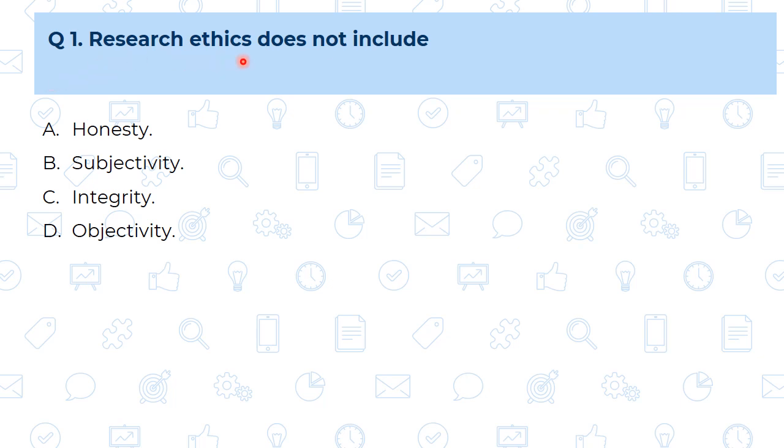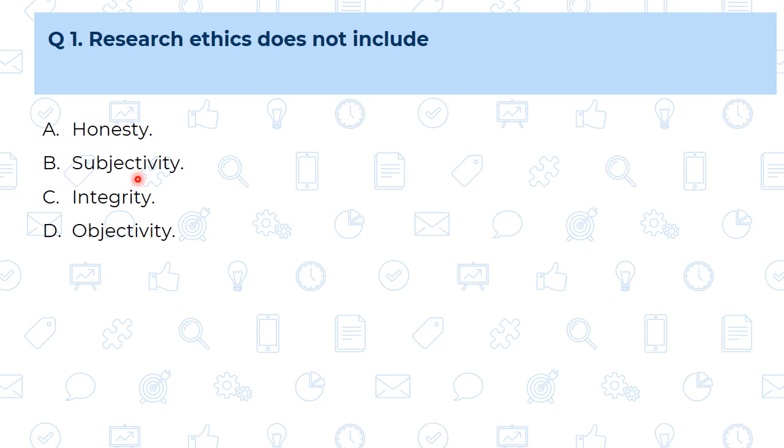Research ethics does not include. See, this word is very important. Does not means we are going to find out which is unethical. Now see the options. A. Honesty. We know honesty is very much important research ethics. Then B. Subjectivity. We have seen comparison between subjectivity and objectivity. Why we are preferring the objectivity? Because there is no question of the biasness. In the subjectivity, researcher opinion is much more involved, so there is a question of biasness.